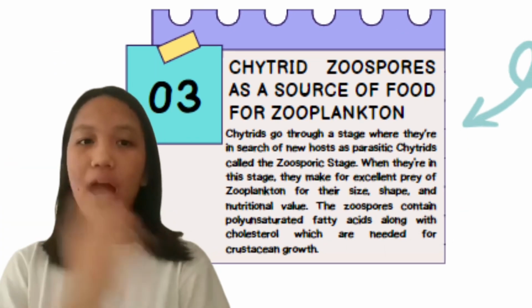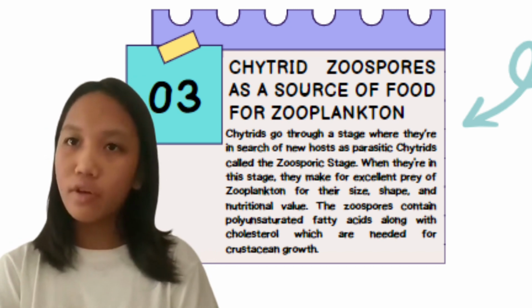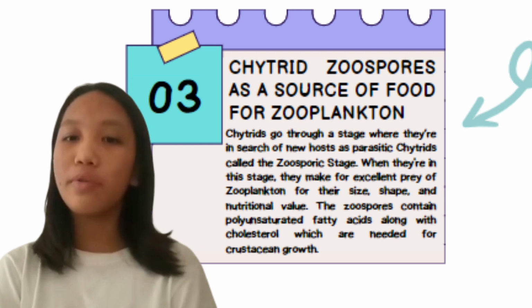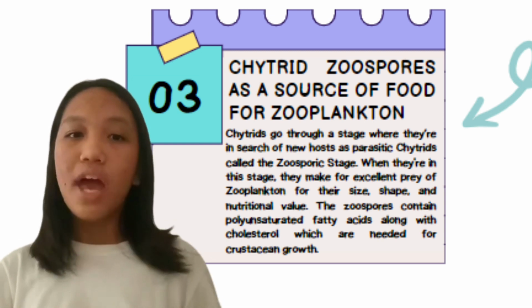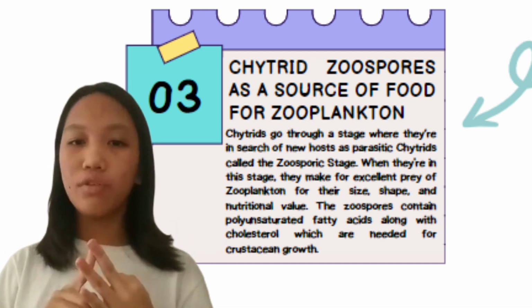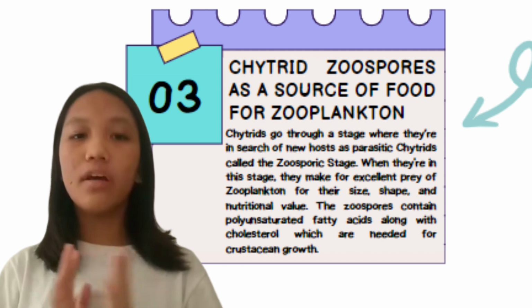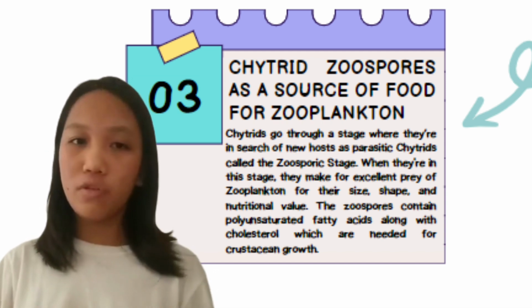Pro number 3: Chytrid zoospores as a source of food for zooplankton. Chytrids go through a stage where they're in search of new hosts as parasitic chytrids, called the zoospore stage. When they're in this stage, they make for excellent prey of zooplankton for their size, shape, and nutritional value. The zoospores contain polyunsaturated fatty acids along with cholesterol, which are needed for crustacean growth.